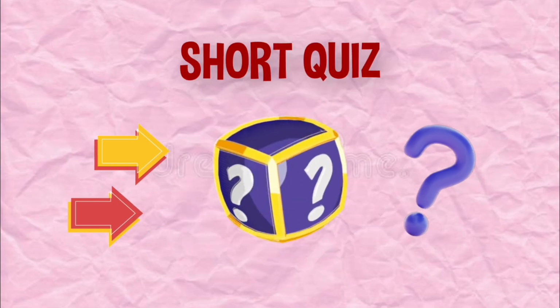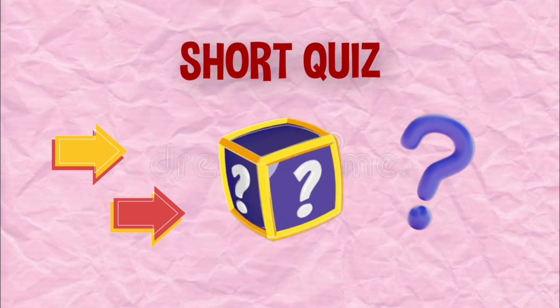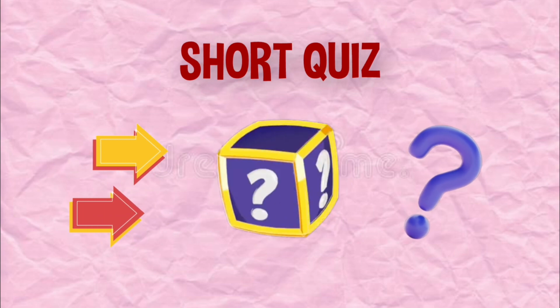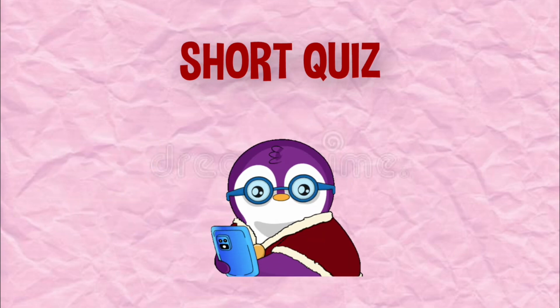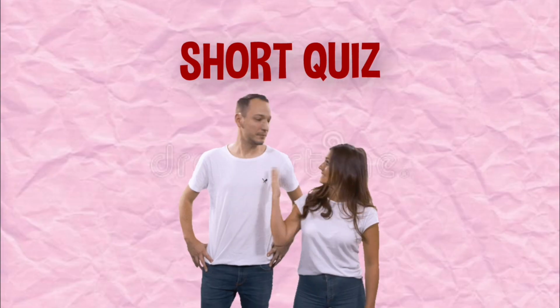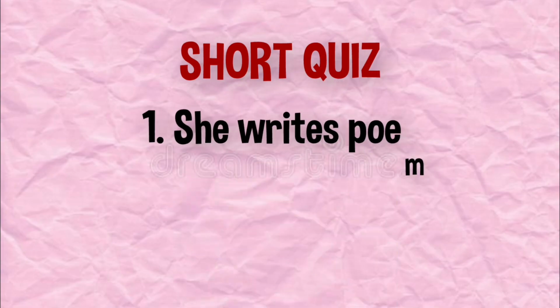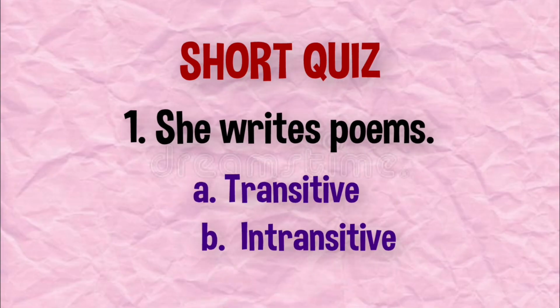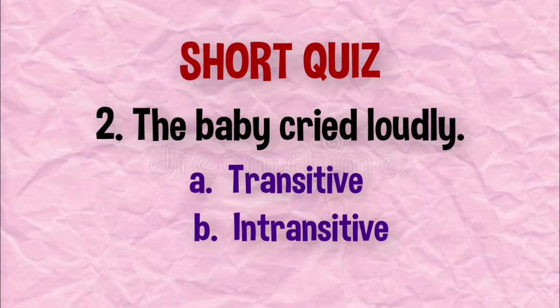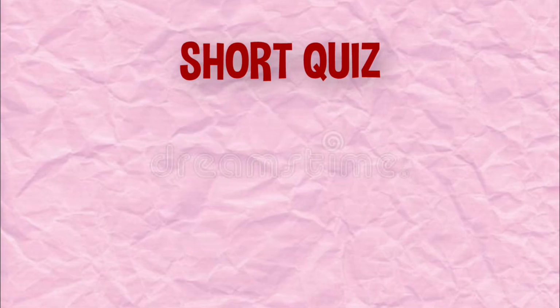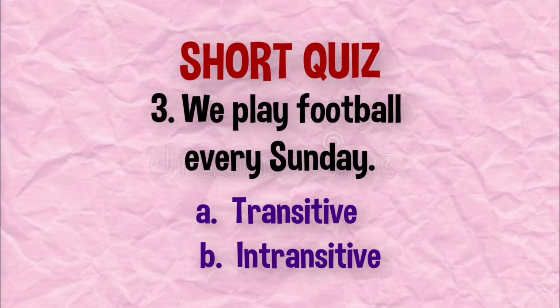So to make it more clear, we will do a short quiz for perfection. So you have to choose the correct option. Don't be afraid of participating. So let's start. Number 1. She writes poem. A. Number 2. The baby cried loudly. B. Number 3. We play football every Sunday.